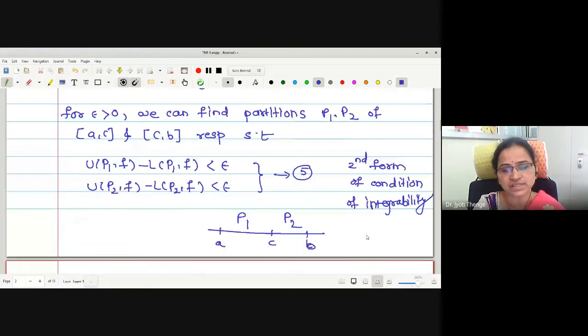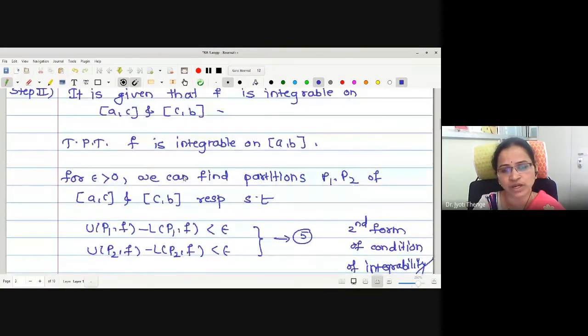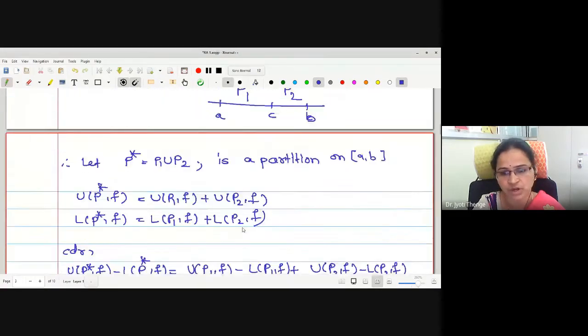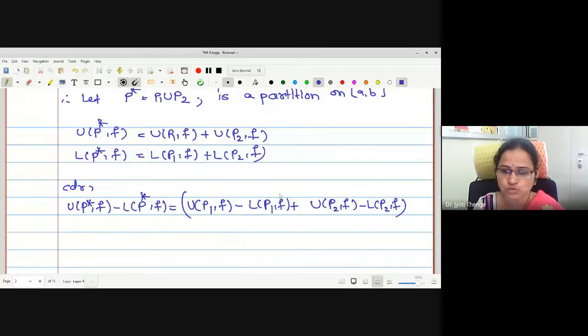But already it is given that the function is integrable on A to C and C to B, and we have written the condition of integrability as well, less than epsilon and less than epsilon. Therefore, may I say these two brackets will be less than epsilon plus epsilon, now it becomes 2 epsilon.